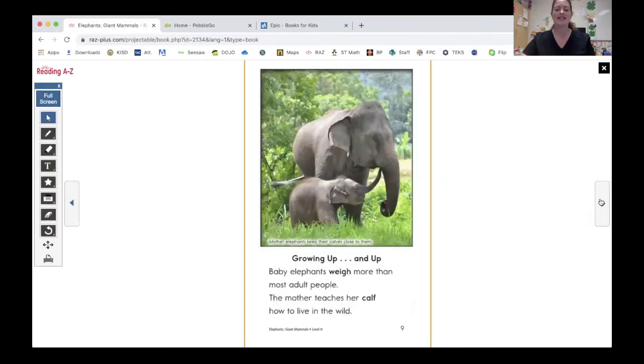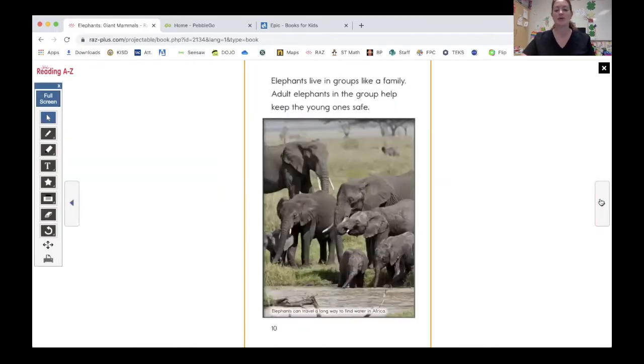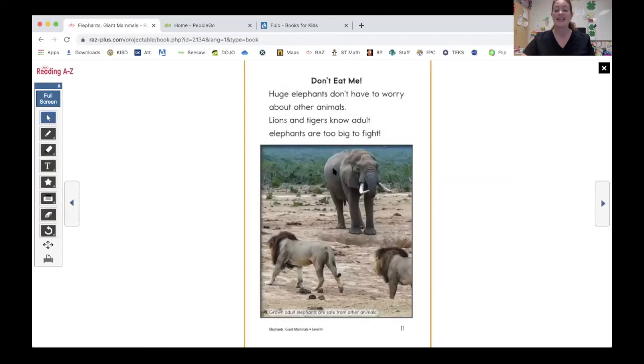Let's keep looking and see, is there anything else in my story that tells me where they live? Wait a second, I'm remembering. We had a question that said, what other animals live in the same habitat as an elephant? And look what I'm seeing in this picture. I'm seeing lions. Well, why would the lions be there if they didn't live there? So sometimes I don't even have to read all the words when I'm doing my research. These pictures, the text features, are helping me.